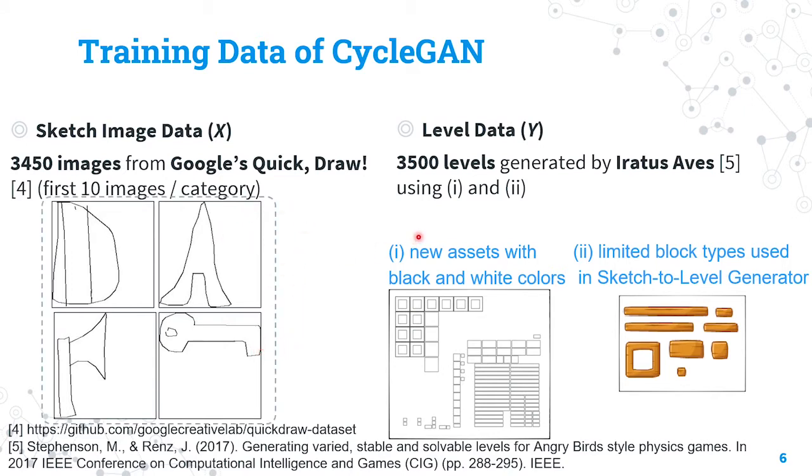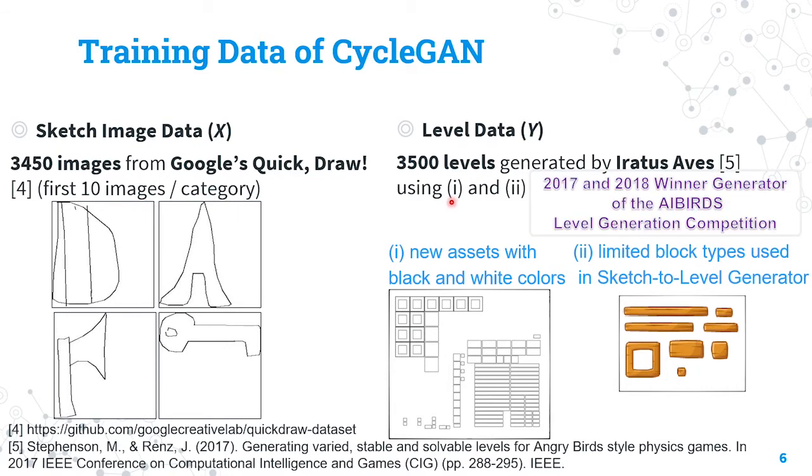The second dataset is typical ScienceBird levels. Here we use the 2017 and 2018 winner generators in the AI Birds level generation competition to generate 3,500 levels.